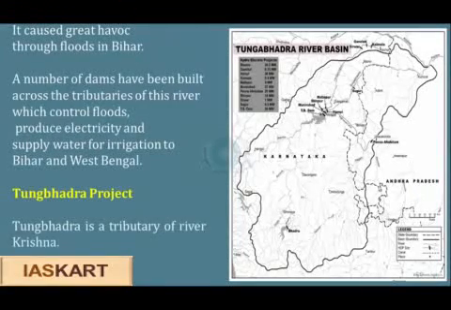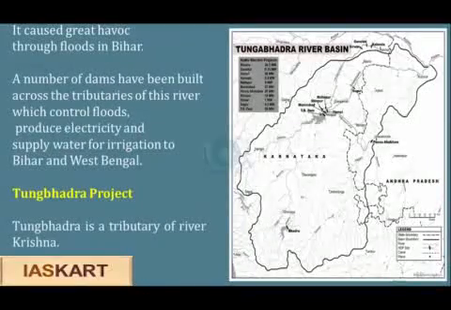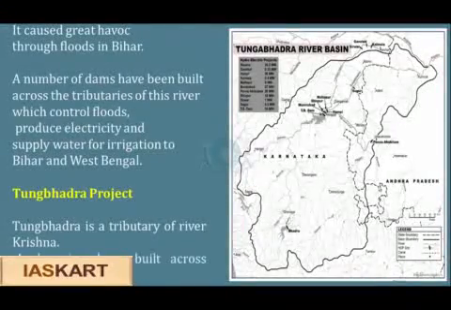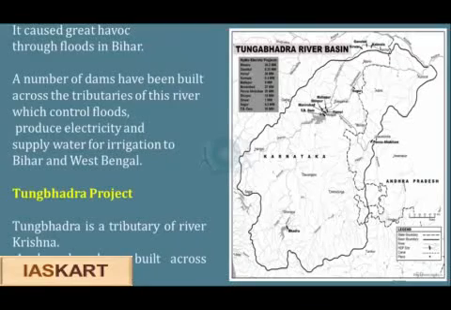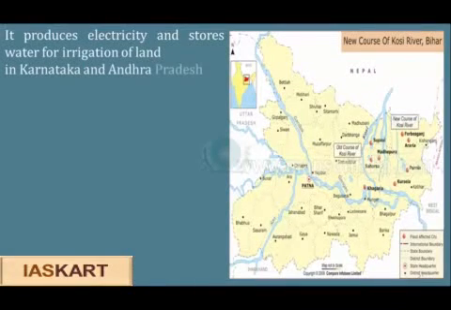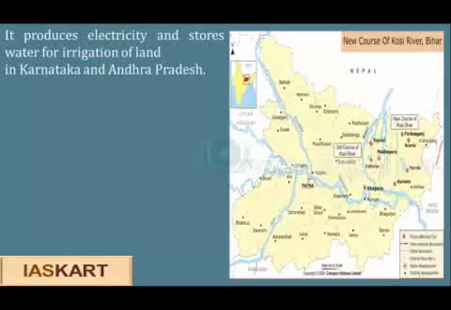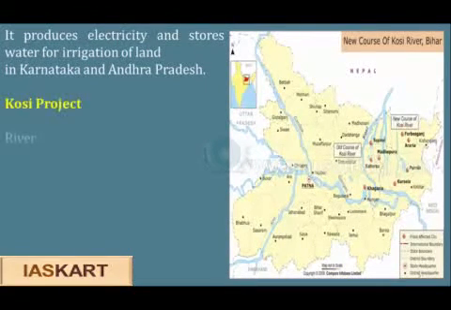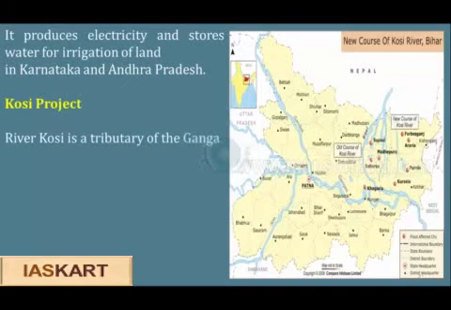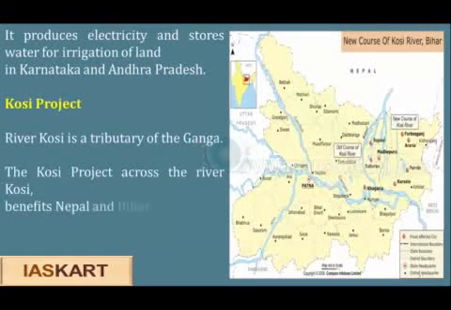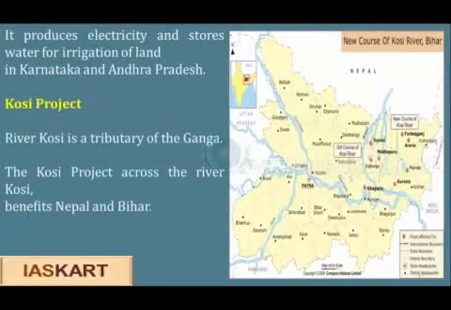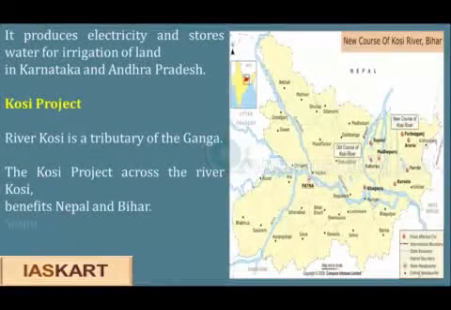The Tungabhadra Project. Tungabhadra is a tributary of the river Krishna. A dam has been built across the Tungabhadra. It produces electricity and stores water for irrigation of land in Karnataka and Andhra Pradesh. The Kosi Project. River Kosi is a tributary of the Ganga. The Kosi project across the river Kosi benefits Nepal and Bihar.